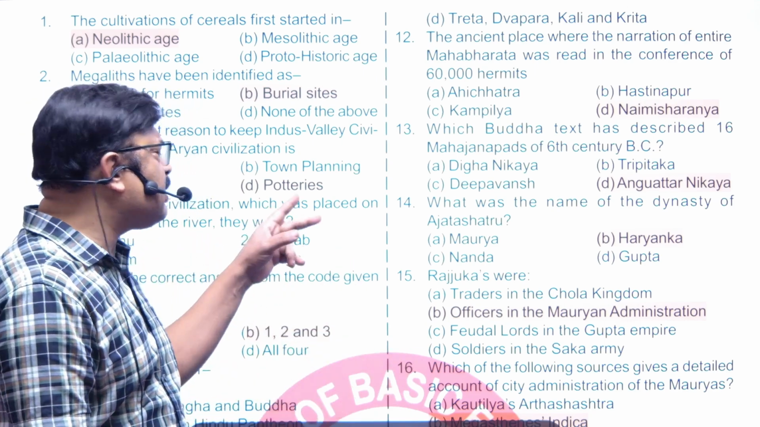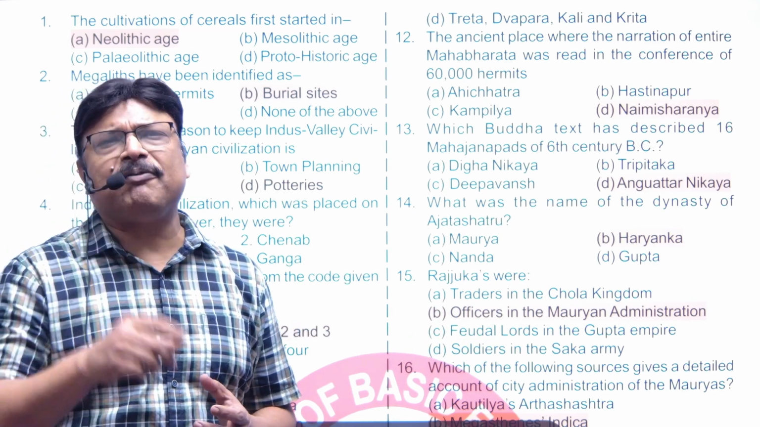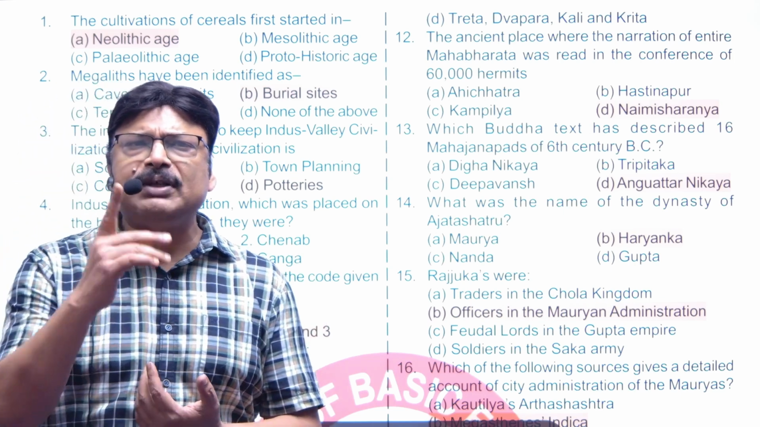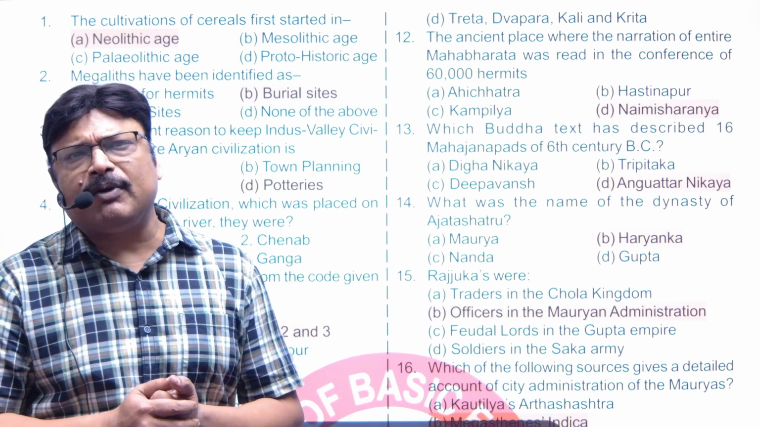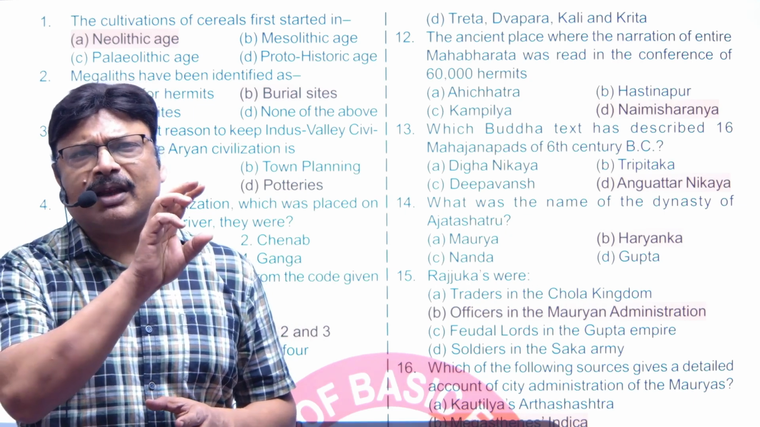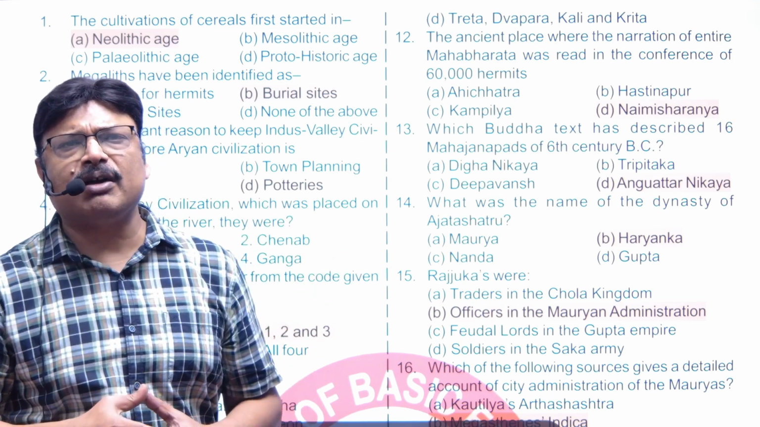The next one is town planning. Obviously, town planning we can see in modern times, so it can't define the time period of two things. Third one is copper. Copper was the first metal to be used, and copper was used even in Indus Valley civilization as well as Vedic civilization. So you can't differentiate between both of them on the basis of the use of copper.